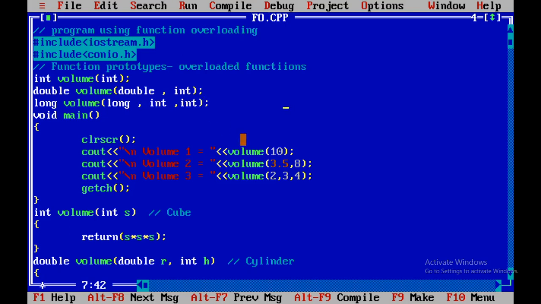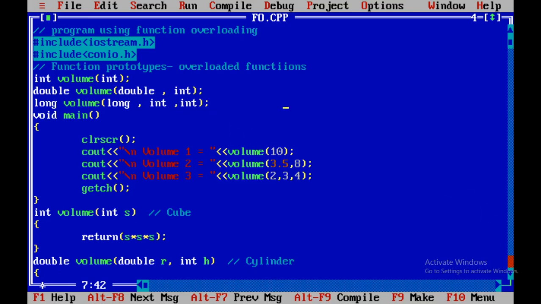So int and int are matched over here. 3 is integer, 4 is integer, but 2 can be considered as integer, or implicitly it can be converted into long also. So the third volume call will call the third volume function. Remember, these three are overloaded.